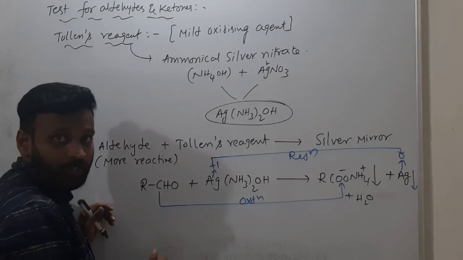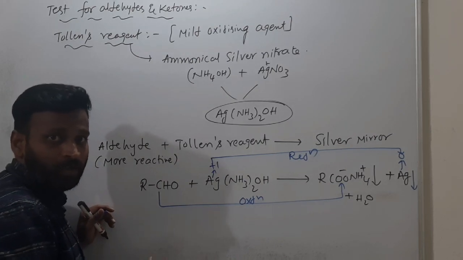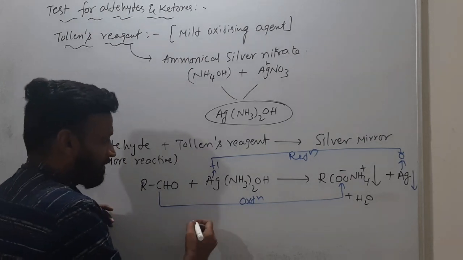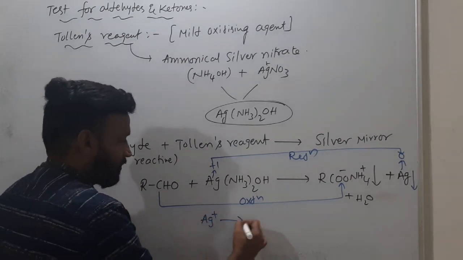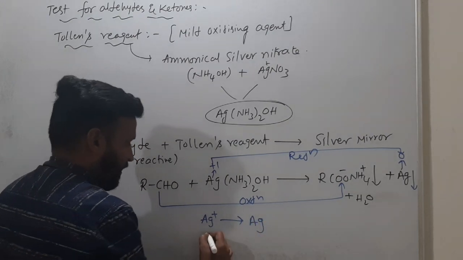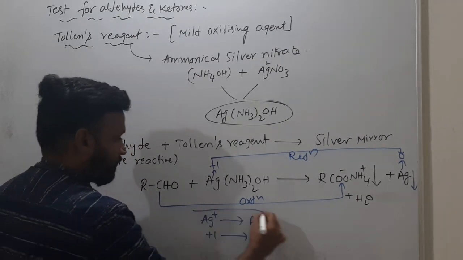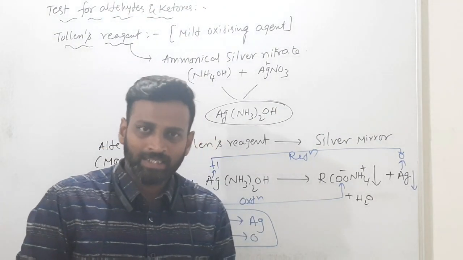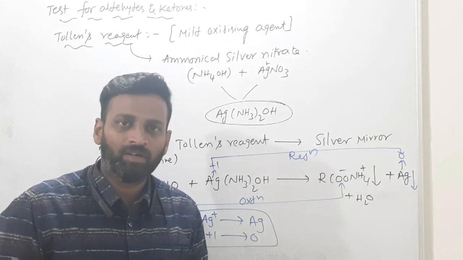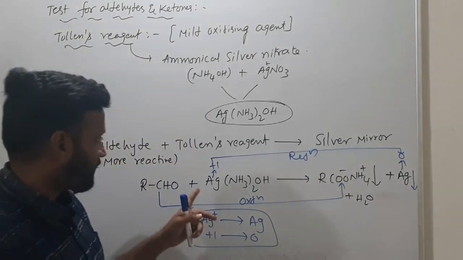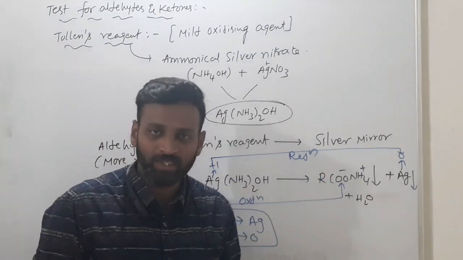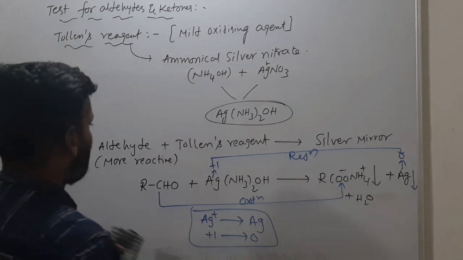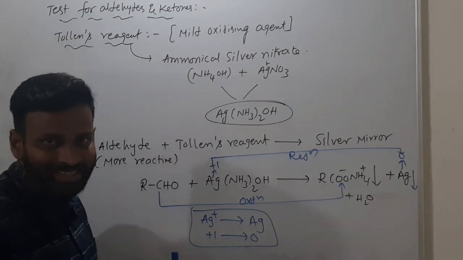They'll ask you a very important question. When Tollens reagent reacts with an aldehyde, what is the change in silver oxidation state? Ag plus is converted to Ag, that is, plus 1 converted to 0. This is very important. During the Tollens test, how does the silver oxidation state change? Ag plus is converted to Ag. That is very important.